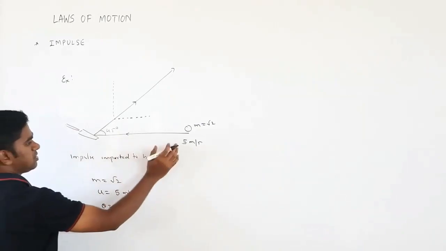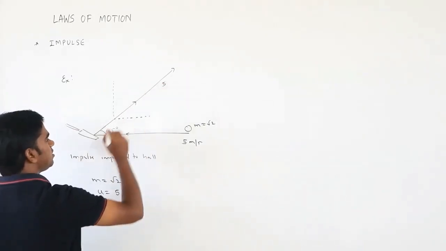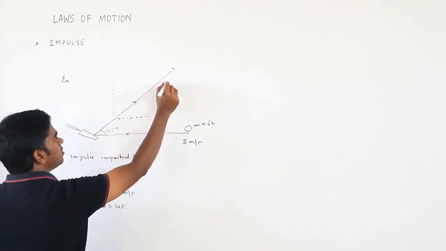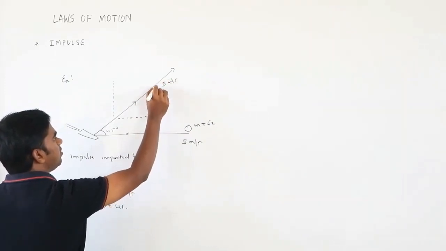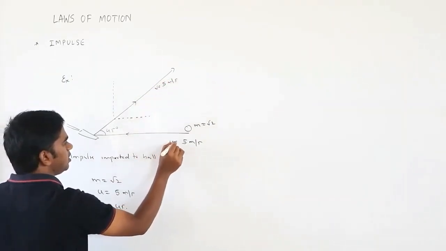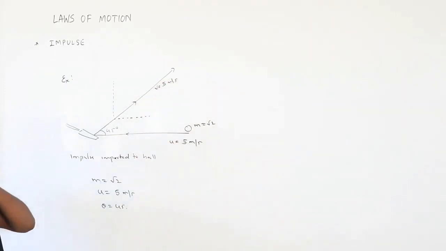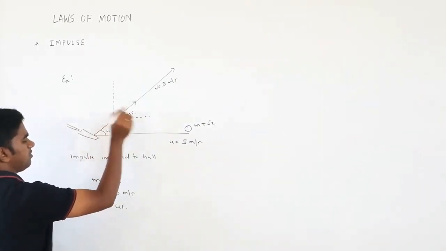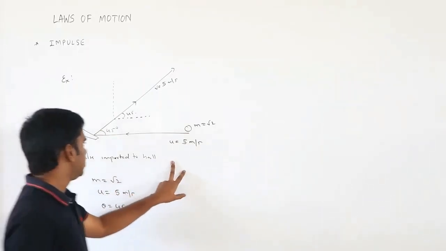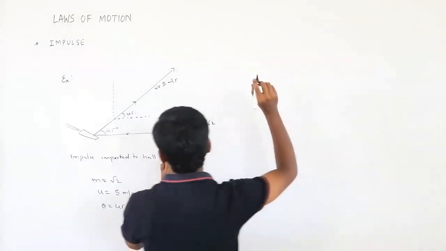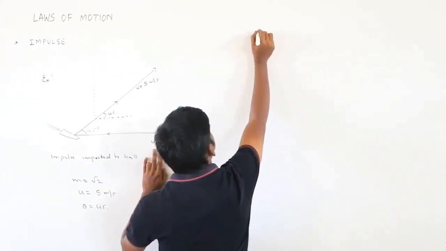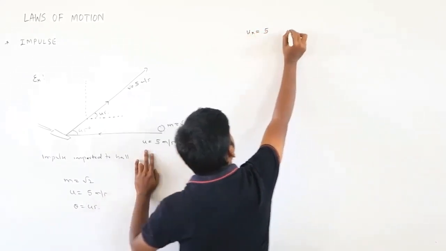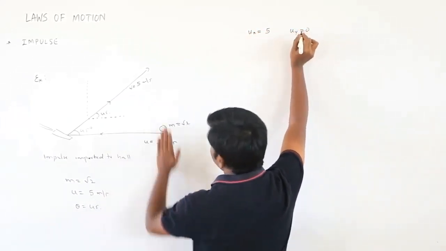Without changing its speed, you are just changing the direction, so v is also 5 meter per second. But here we have to find the components. If this is 45, this is also 45. Now take components of u. Ux is 5, and uy is 0. There are no vertical components.